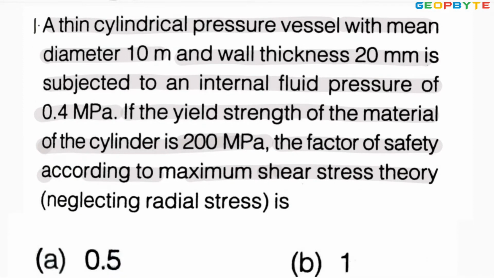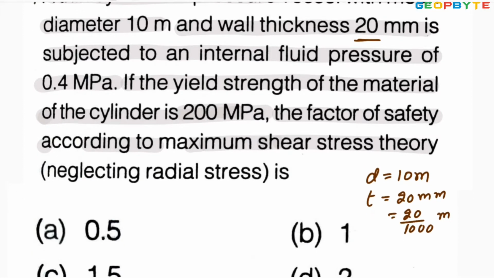Let me write the given data. The internal diameter of the cylinder is 10 meter and thickness is 20 mm, which is equal to 20 divided by 1000 meters.